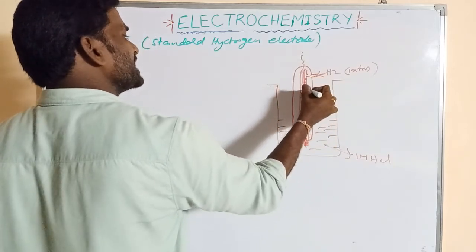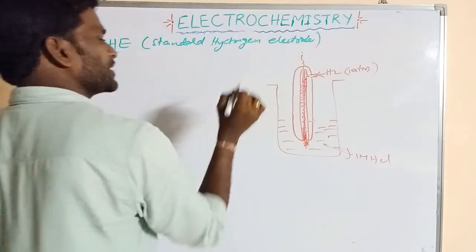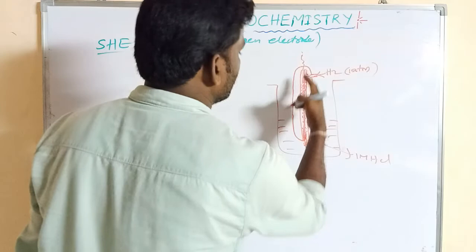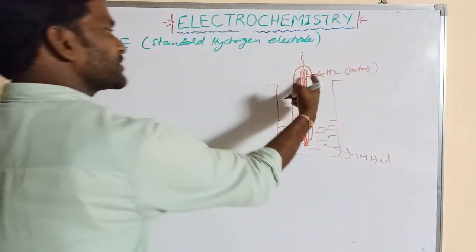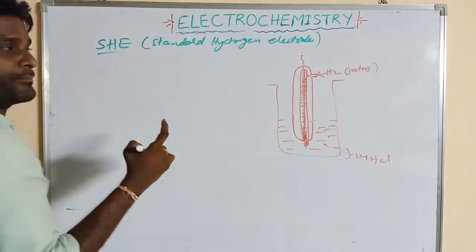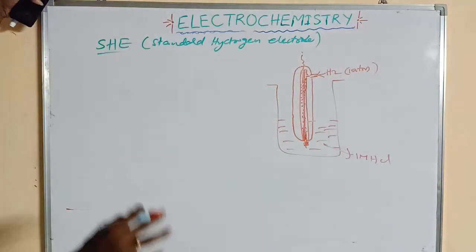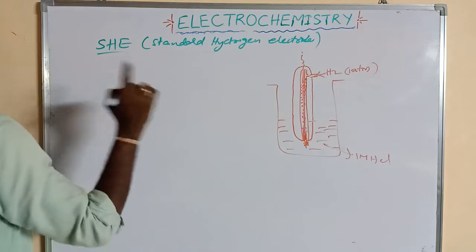So this electrode is acting as a hydrogen electrode. When hydrogen gas is passed through the inlet at 1 atmosphere, the hydrogen gas is absorbed on the platinum, so that is acting as a hydrogen electrode, right? So this is the construction of the hydrogen electrode. Okay, this is the reference electrode.